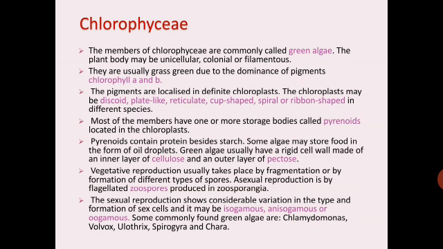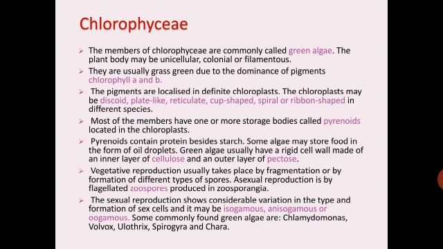So please remember the characters. They are commonly called green algae. They may be unicellular, colonial or filamentous. Remember the pigments present in them are chlorophyll A and B, which are localized in the chloroplast, and the chloroplast is of different shapes as we have seen. There are pyrenoids present, and the cell wall has an inner layer made up of cellulose and an outer layer made up of pectose. Vegetative reproduction takes place by fragmentation or by the formation of different types of spores, and sexual reproduction may be isogamous, anisogamous or oogamous.